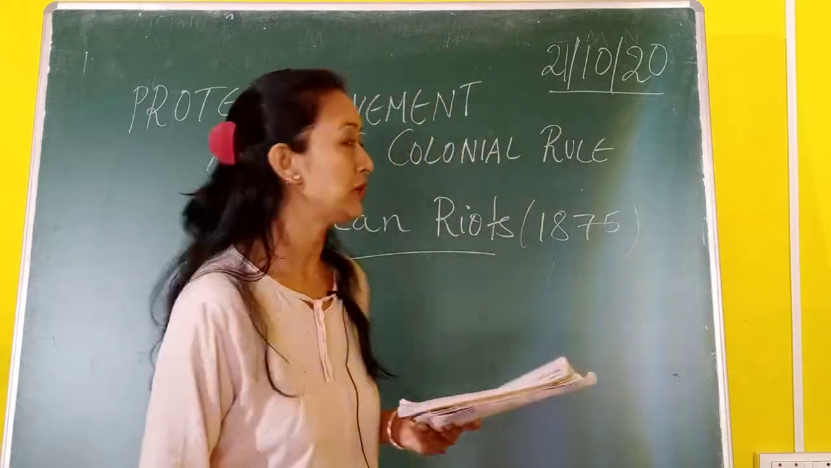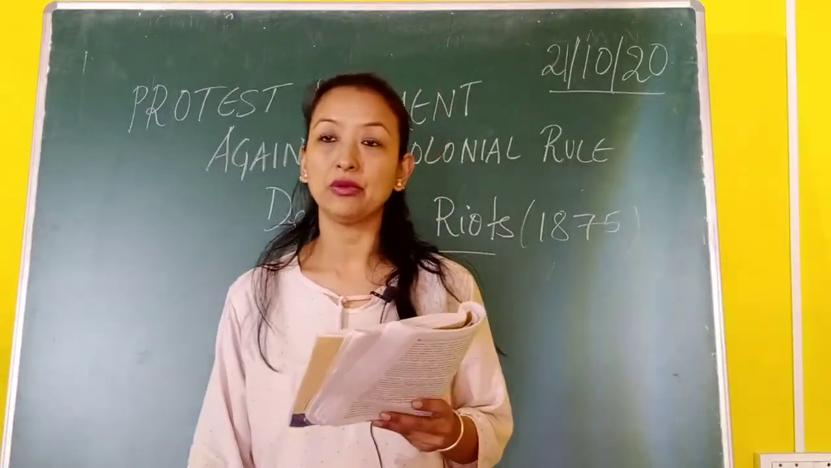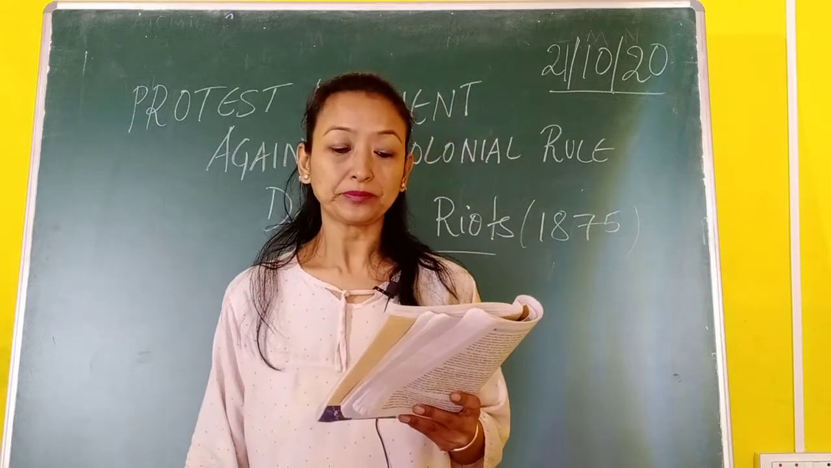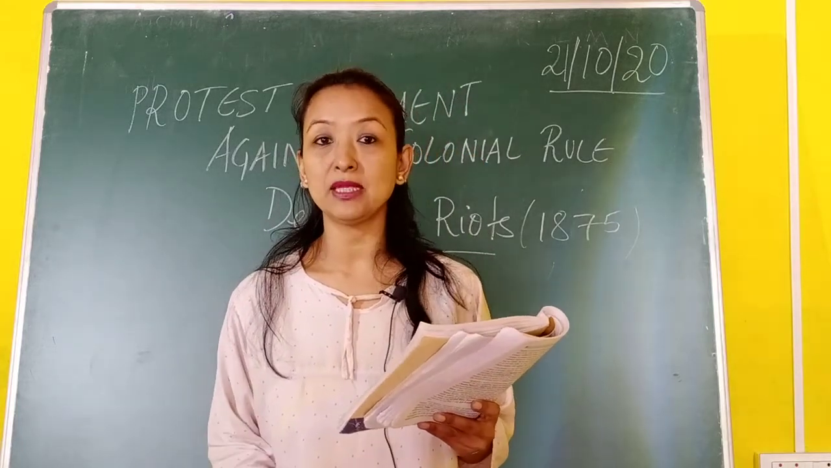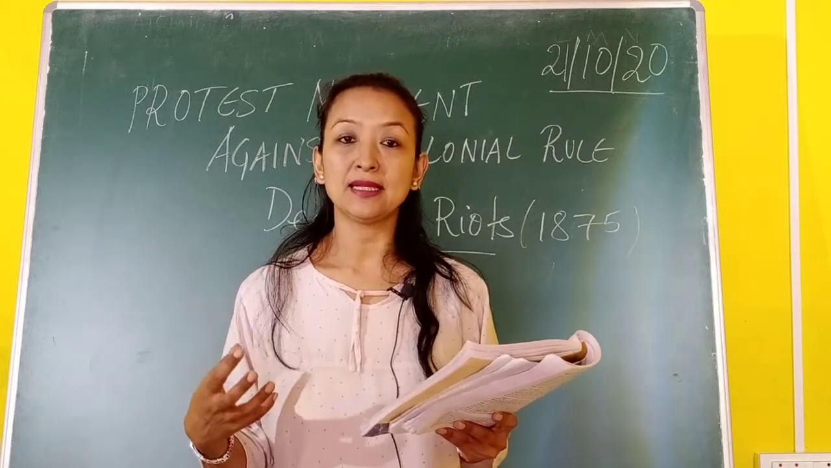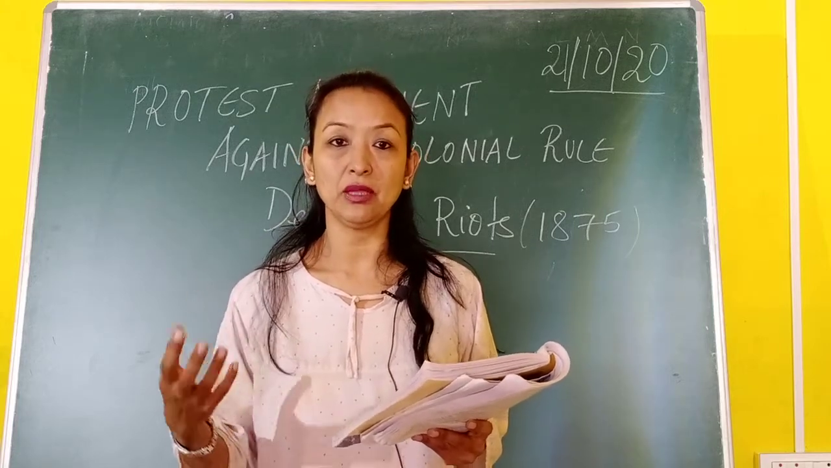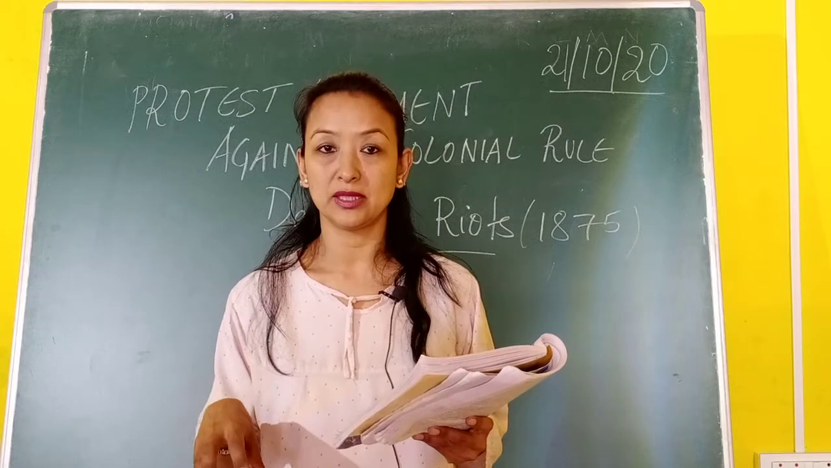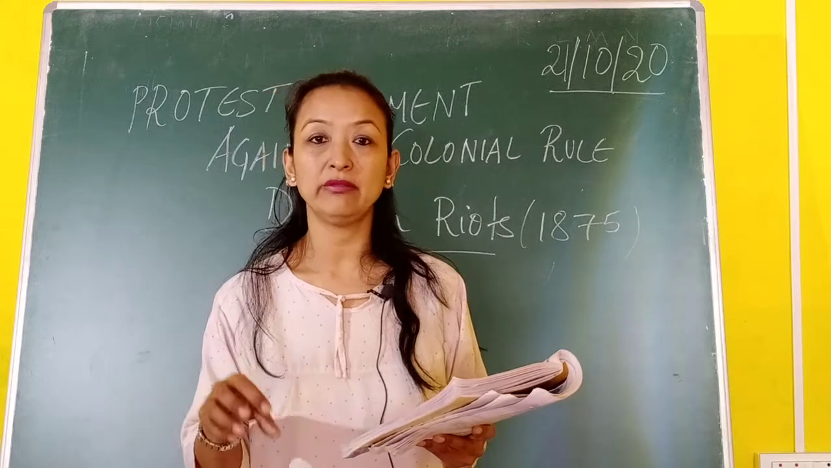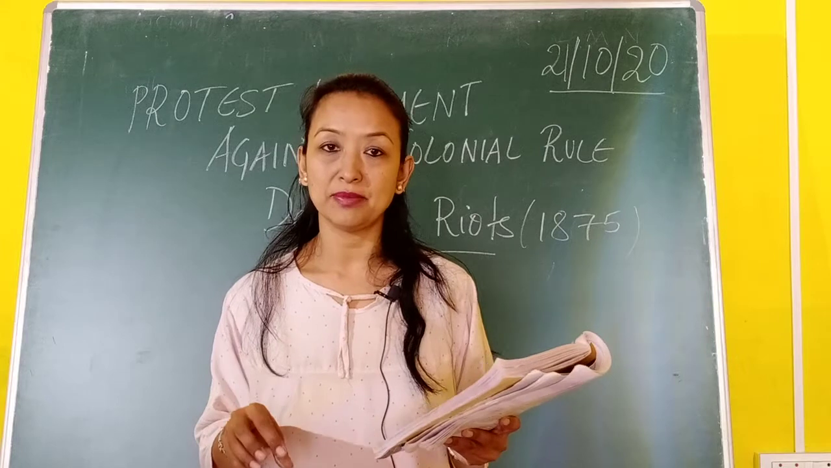Now today I am going to start with the Deccan Riots. Deccan means the south of India. Like the Permanent Settlement, the Ryotwari settlement was also a land settlement between the peasants and the British. In the Permanent Settlement the middlemen were the zamindars. Whatever tax was collected from the peasants was given to the British by the zamindars, who kept at least 10%.